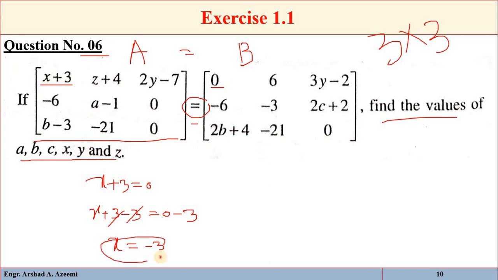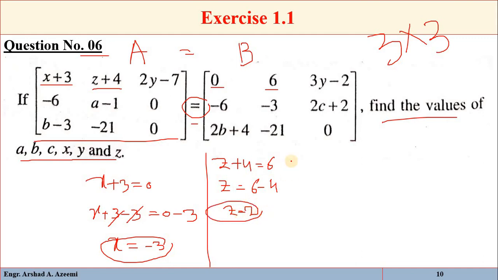So we have determined the value of x. Similarly, z plus 4 must be equal to 6, because the two matrices are equal. Now subtract 4 from both sides, so we will get z is equal to 2. So we get the value of z.